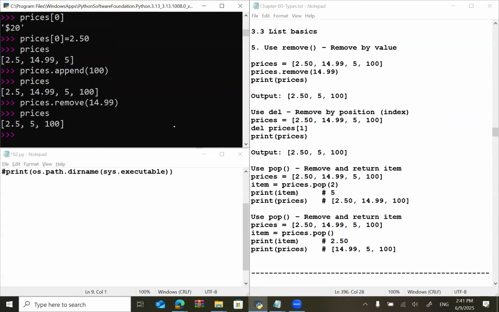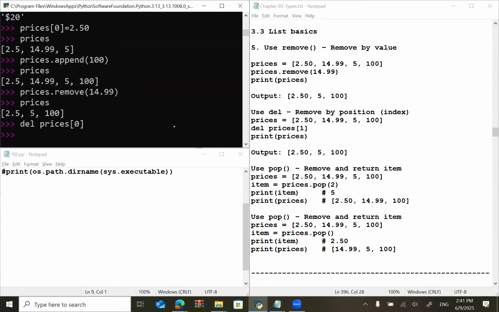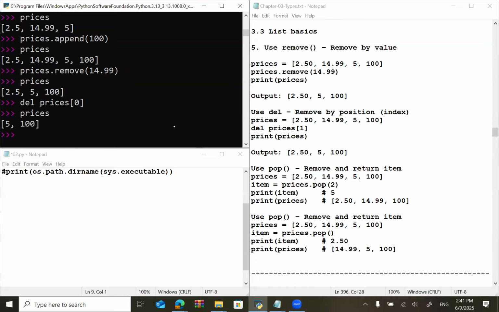By the way, I have a delete command. I say delete which value? 0. So prices, it will remove 2.5, the first value I mentioned, it is deleted. I can also remove with the help of pop.